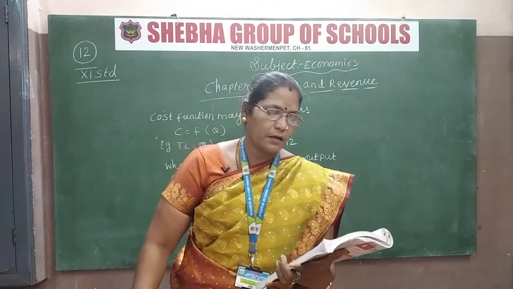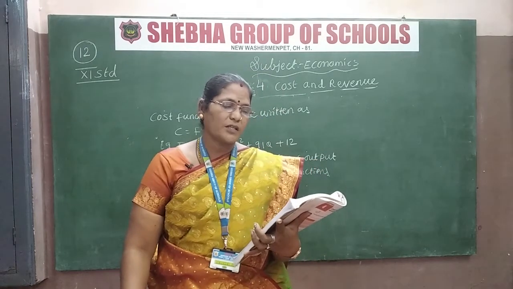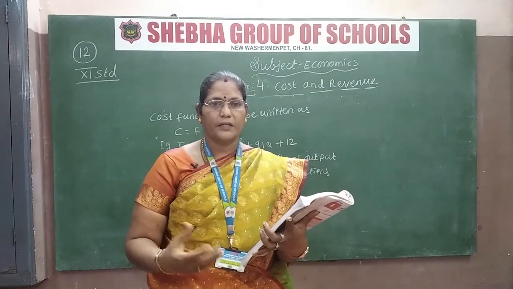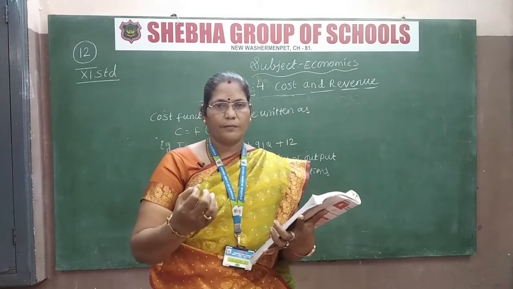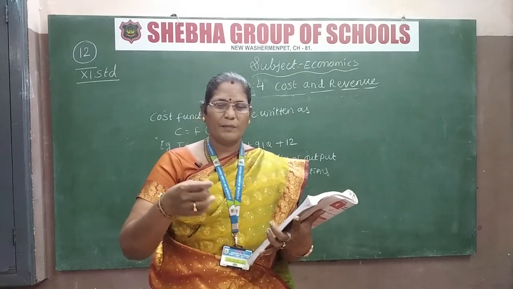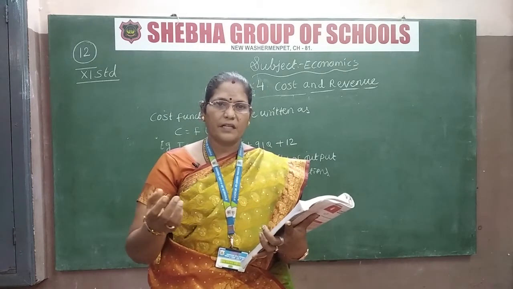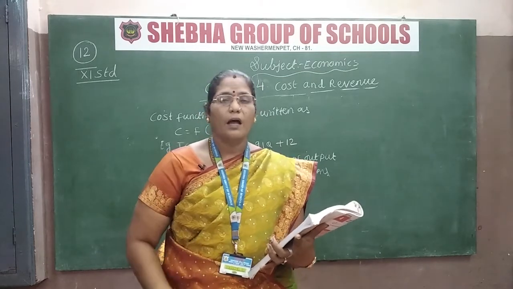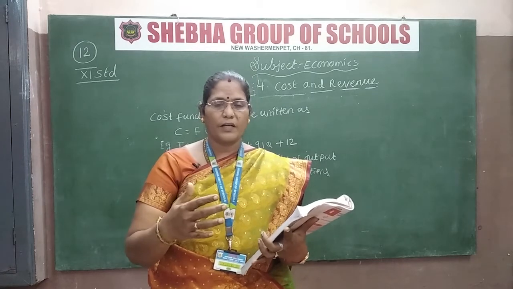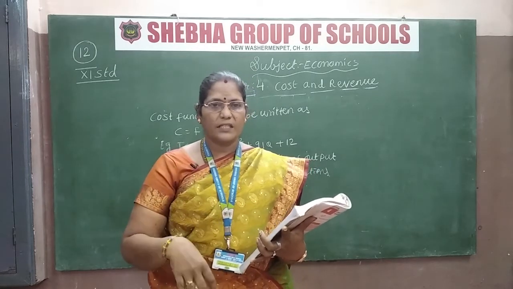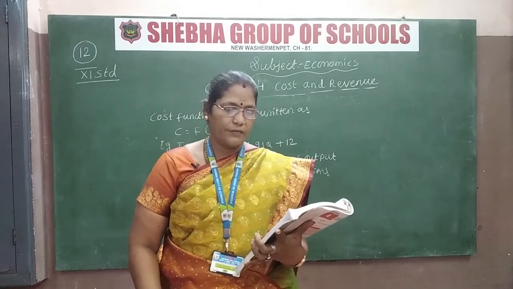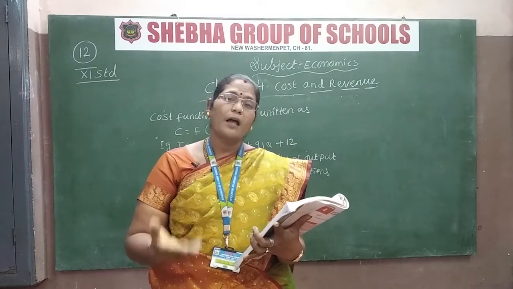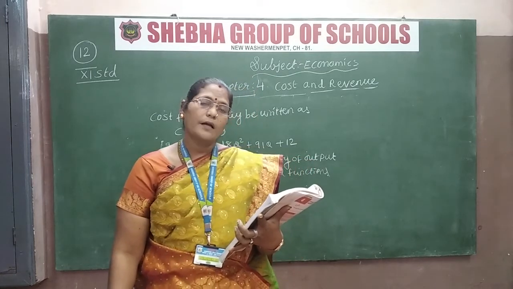Now let us see about the explicit cost. What is explicit cost? Payment made to others for the purchase of factors of production. You see in cricket, if one player played very well, immediately another person will come for an advertisement and give the money before itself, and say next time come and work with us. The same way, for purchasing the factors of production, the payment is given beforehand. That is known as the explicit cost.